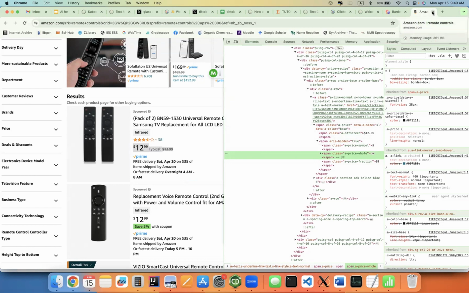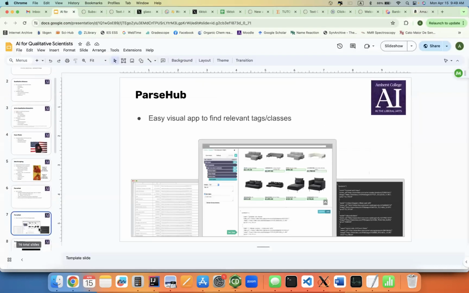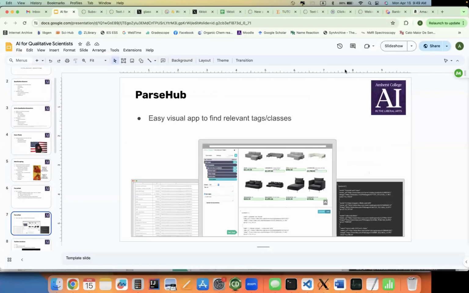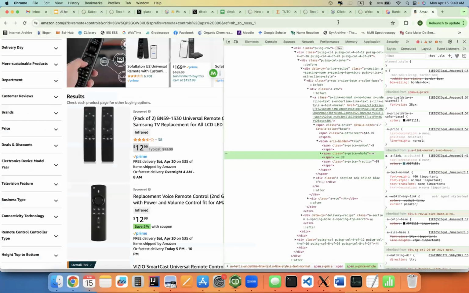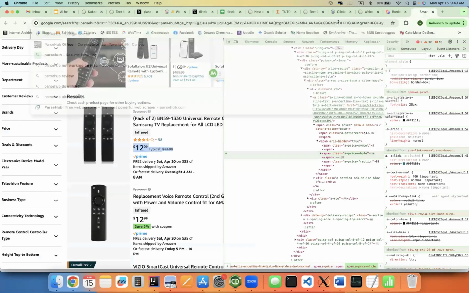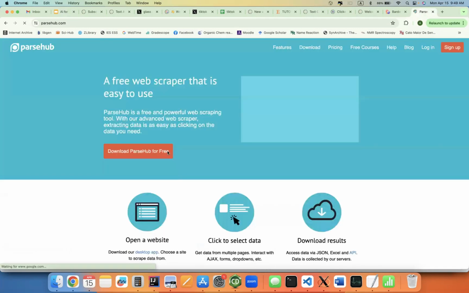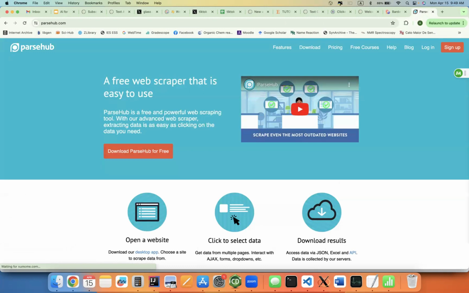So what ParseHub does is it basically automates this, puts this into a graphical interface so that all you have to do is visit a website, point and click at what you want, and then it will fetch that information for you. To use ParseHub, simply go to the website. You can download it for free, and then you can open it up.